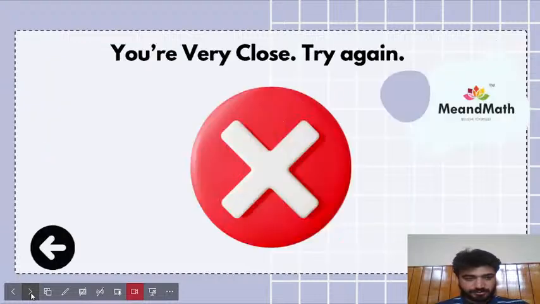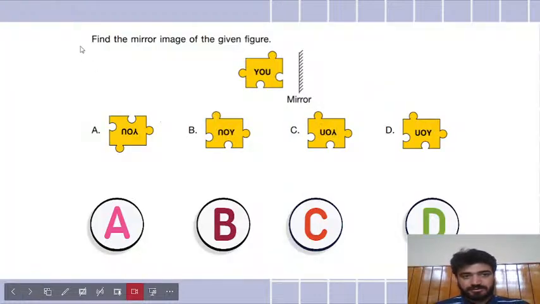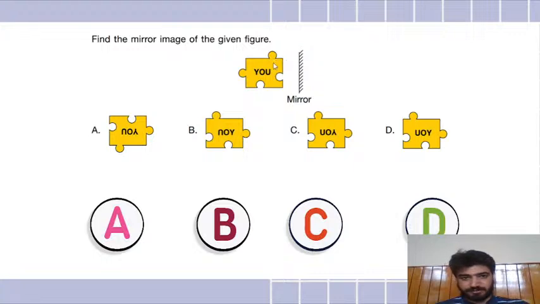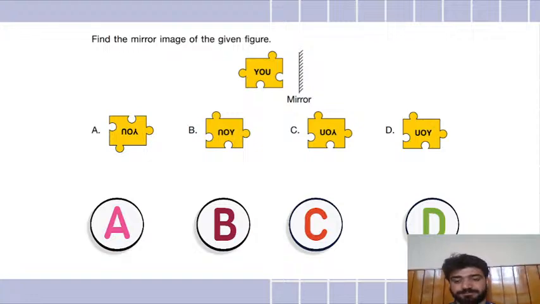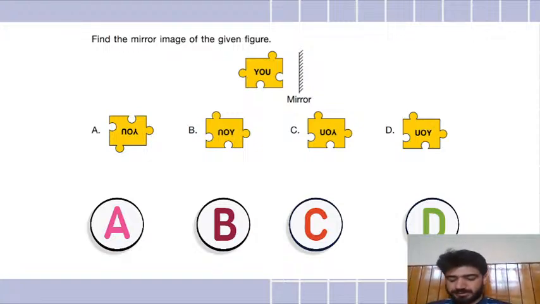Similarly, let's move on to the next question. Find the mirror image of the given figure. Now you have to find the mirror image. It's similar to the question from last week. So you give me the option along with your name. So you know it will form an inverted image. Everything will be on the opposite side of the mirror. If you see yourself in the mirror, your right hand becomes your left hand in the mirror, isn't it? So keep that principle in mind and try to find the answer.